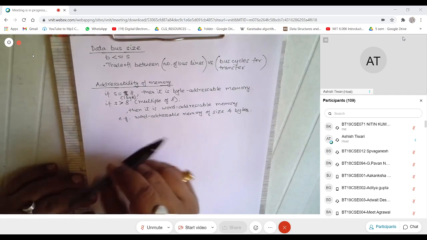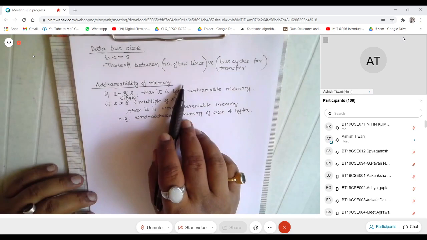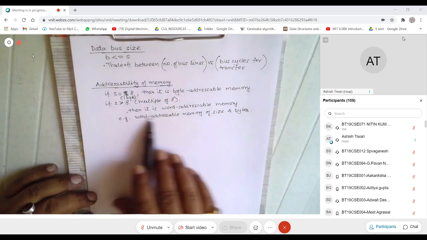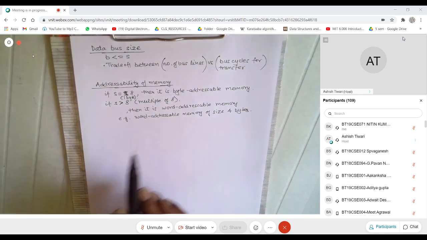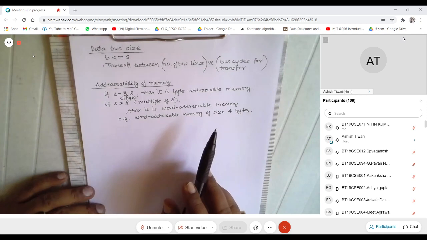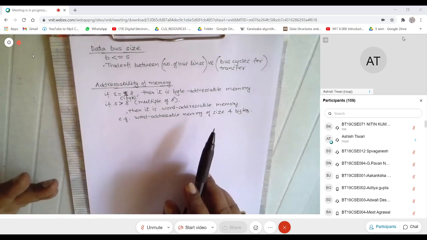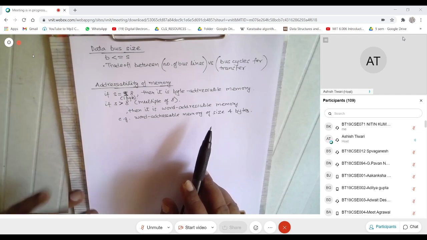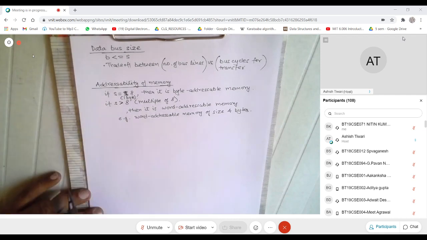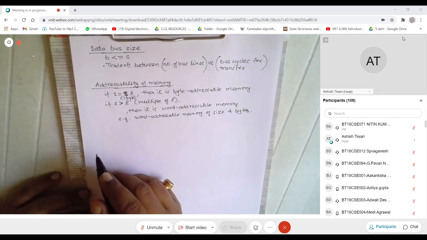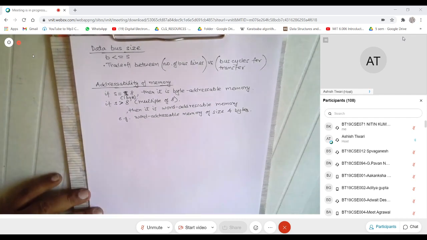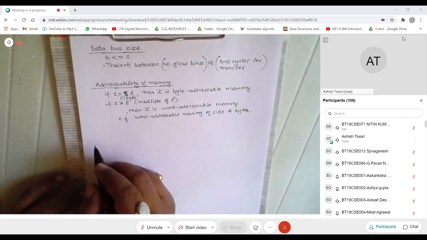So generally, we talk of addressability of memory. People use, or misuse, this term: they call it addressability of machine also. So they say whether it's a byte addressable machine or a word addressable machine, what they are actually referring to is addressability of memory. So that is another word of caution, and one more thing to understand.